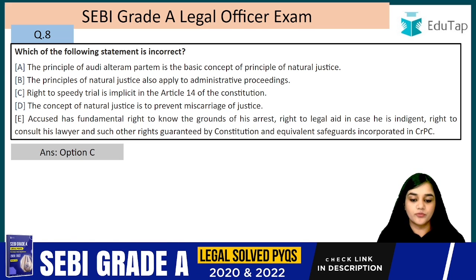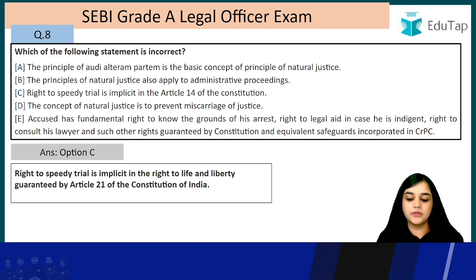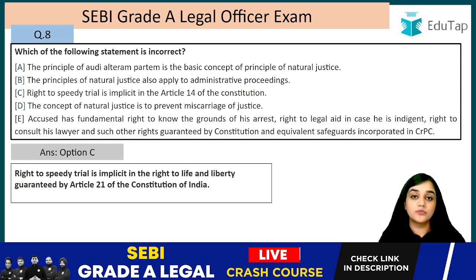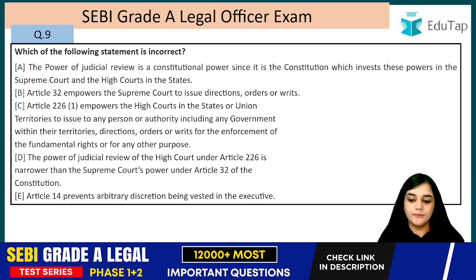So the answer is option C. It is not Article 14 but Article 21, right? So right to speedy trial is implicit in right to life and liberty guaranteed by Article 21 of the Constitution. So your right to speedy trial and your right to fair trial, they are both envisaged in Article 21 of our Constitution. Question number 9.